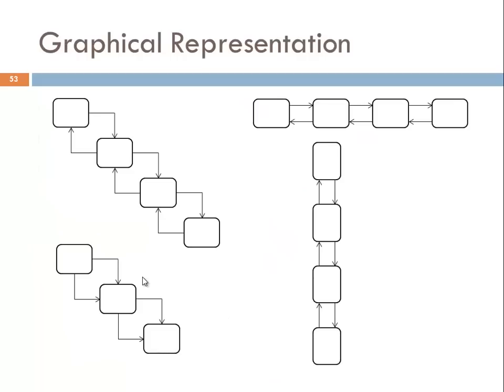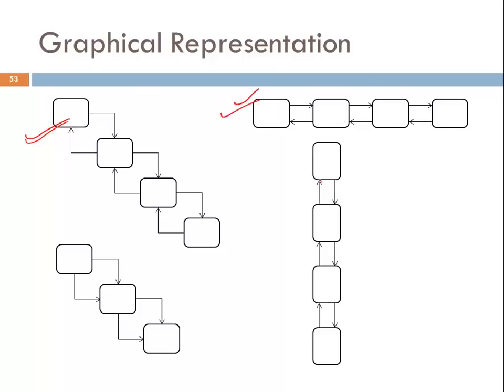This is the graphical representation of recursion. So can you tell me which one is the correct graphical representation? For example, if this is a function, it's calling itself. From the shape, you can see that this function is calling itself. So it's calling, it's calling, it's calling, and finally it's returning something. That's why this is a correct recursive representation. The same way here, calling itself, calling, calling, and returning.